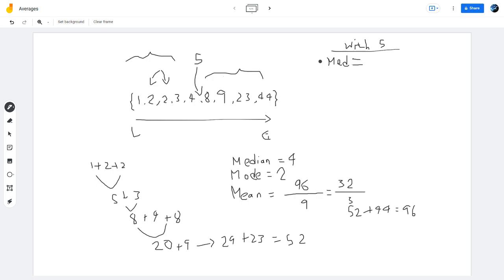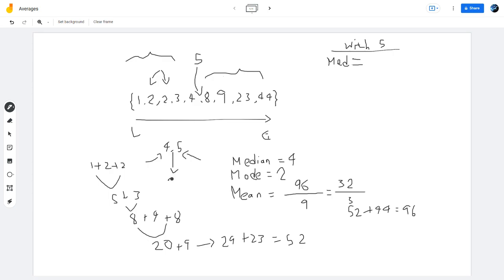And the reason I said the median is a bit tricky here is because now we have 10 numbers. And that's an even number of numbers. And the reason why that's an issue is because 4 and 5 are both technically in the middle. You can't decide which of these is actually the middle number. So what do we do? Well, you just find the mean of these two, right? You just find whatever number is right in between these two numbers.